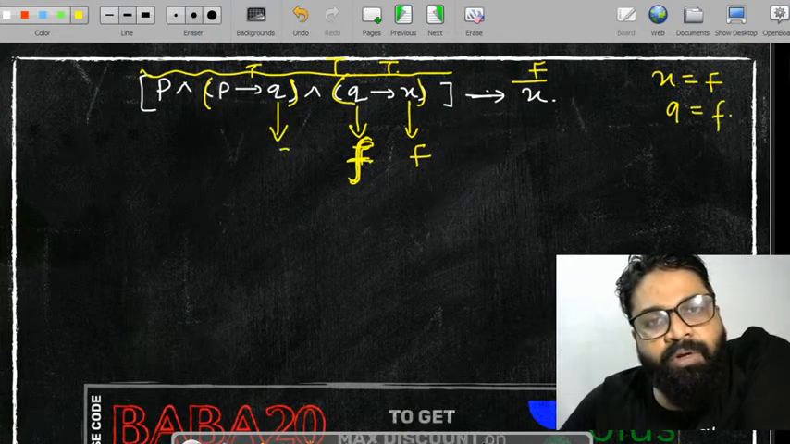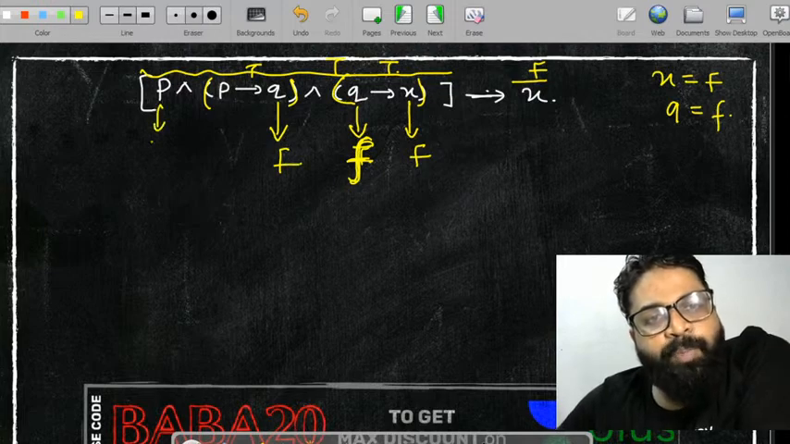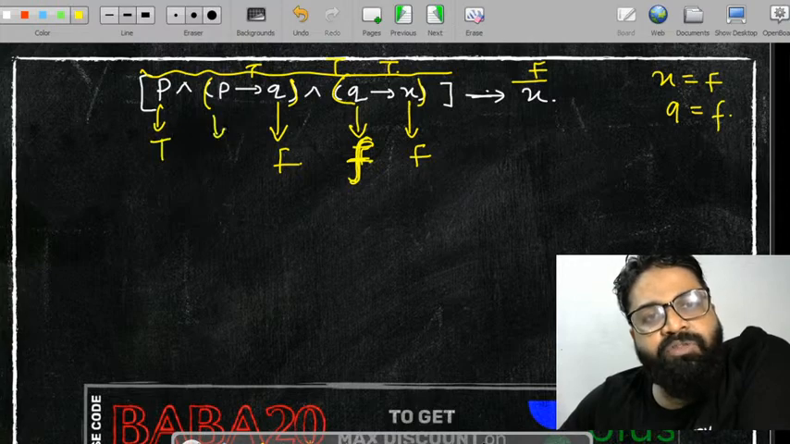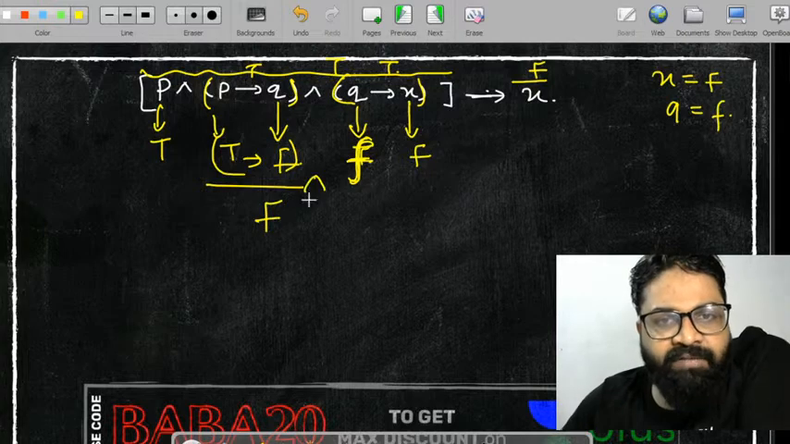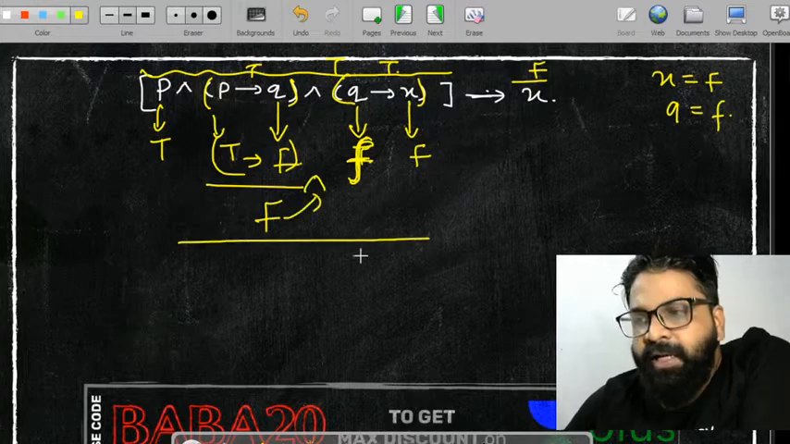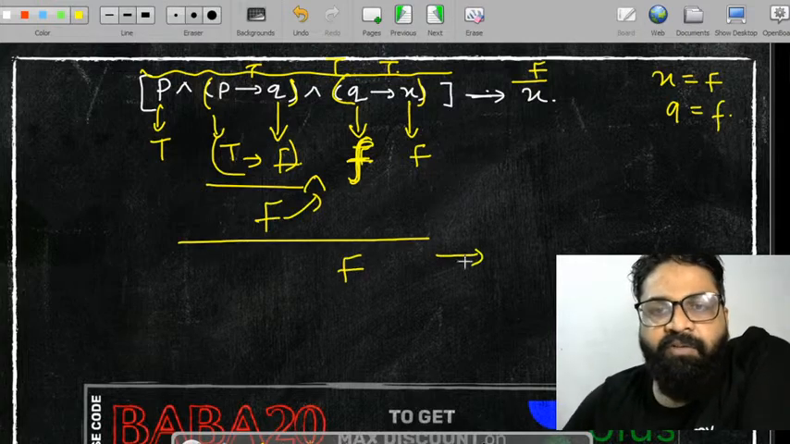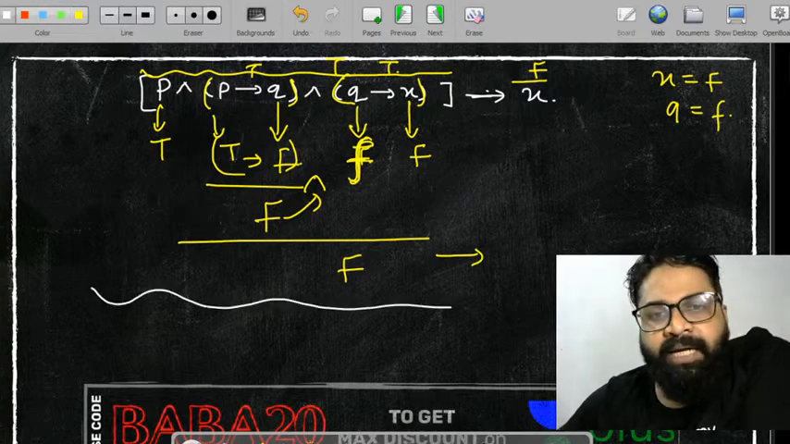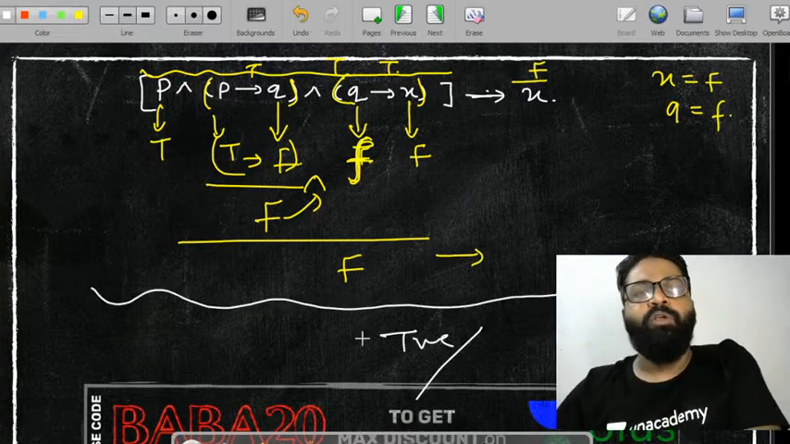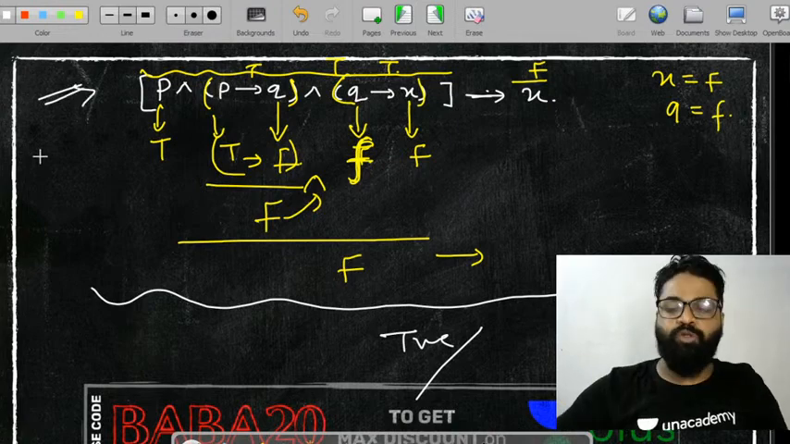Now substitute the value of Q as false. What is the value of P? I got it as true. So this one will become true. True implies false, so this one will be false, and false and anything is false. The left side will become false. False implies anything, so the whole statement will become true. So this is also going to be a tautology.